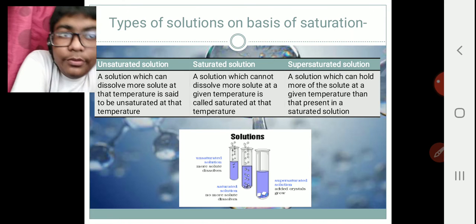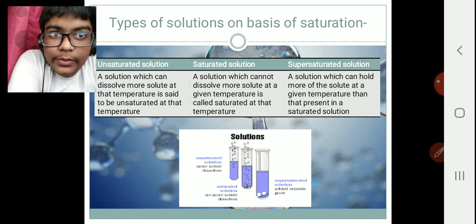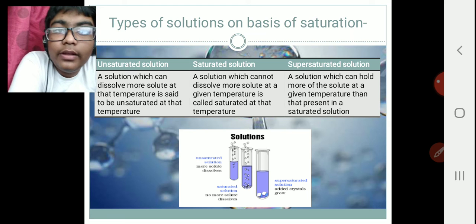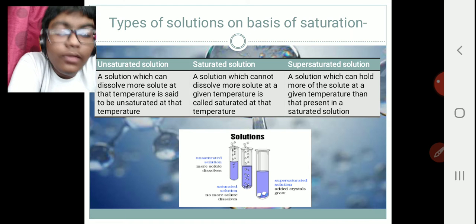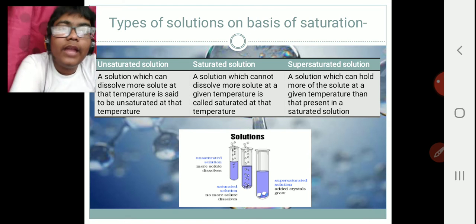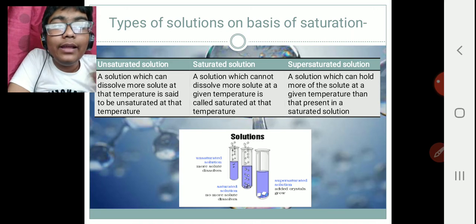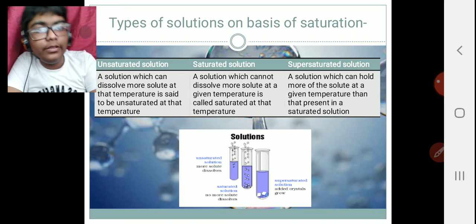Saturated solution is a solution which cannot dissolve more solute at a given temperature. So it is called the saturated solution. Supersaturated solution is one which can hold more solute at a given temperature than is present in a saturated solution.